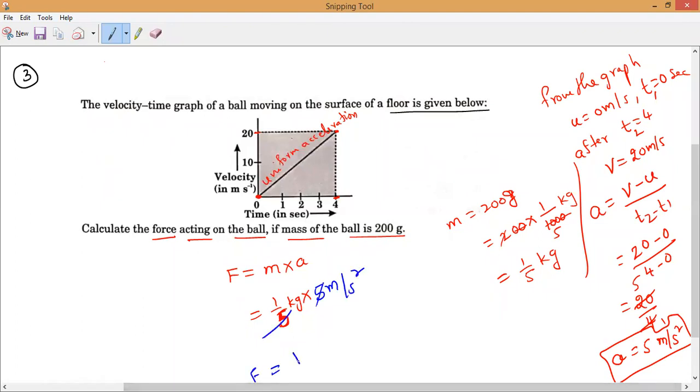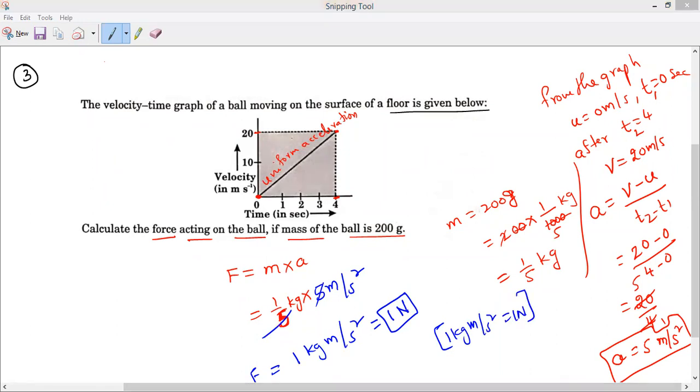So what is the force? 1 kilogram meter per second square. If I ask for the answer, he will never say it at the first moment. He has to say that it is equal to 5 newtons. So we know that 1 kilogram meter per second square is equal to 1 newton. That's all. Are you clear, everyone? Yes, sir.